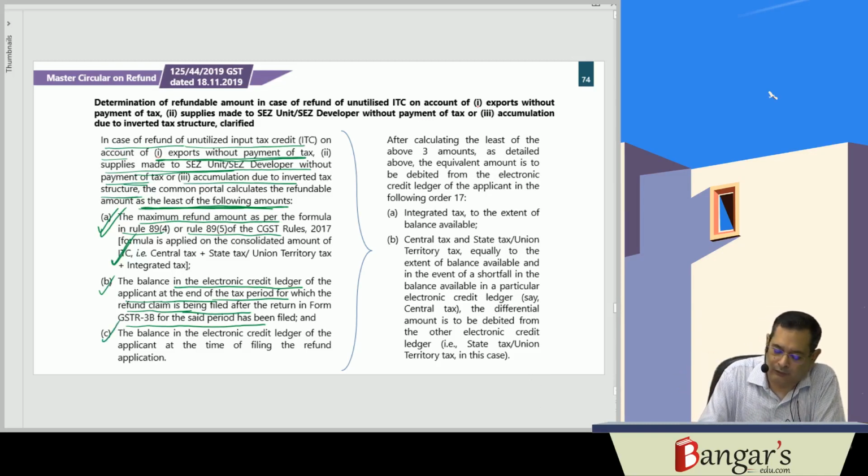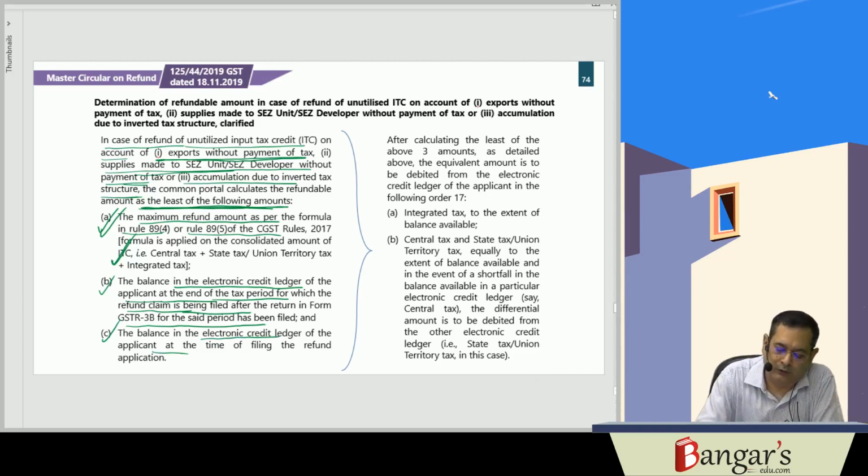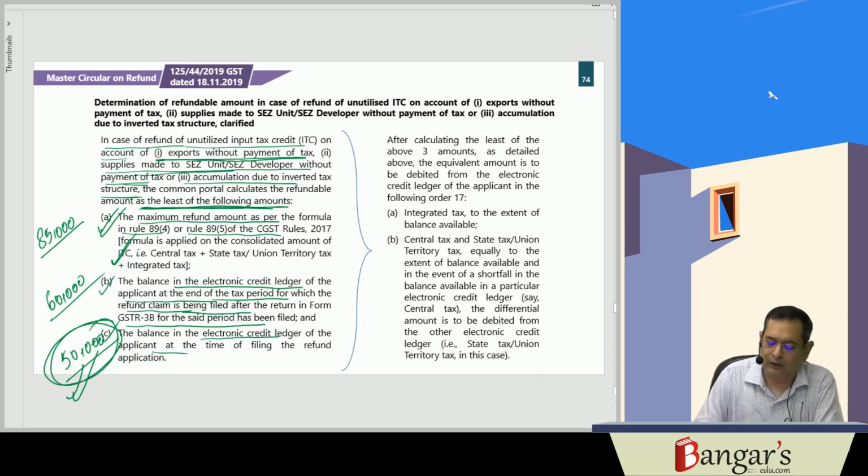And the third one is what? Whatever is the balance in the electronic credit ledger at the time of the refund application. So if this is 85,000 rupees as per this formula, and here it has been worked out as 60,000 rupees, and here it is say 50,000 rupees, so here 50,000 rupees will be refunded.